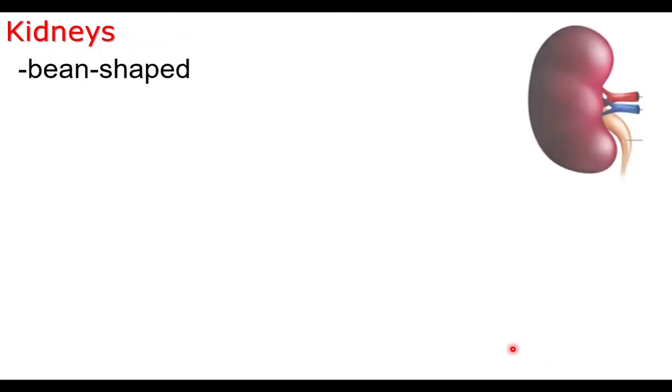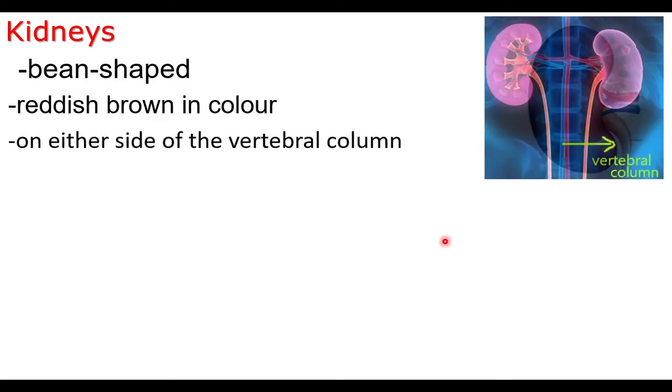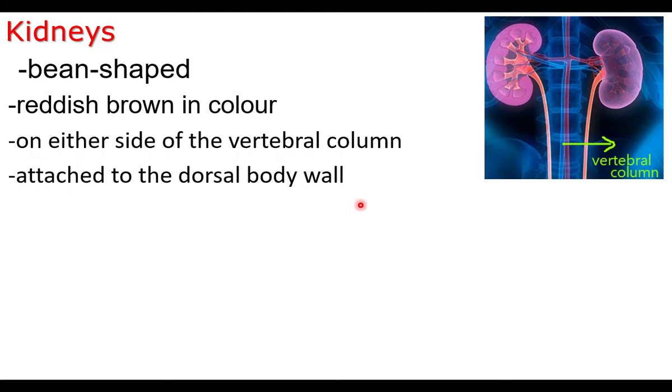Kidneys, we have a pair of kidneys. They are bean-shaped organs. What is the color of the kidney? They are reddish brown in color. Where are the kidneys located? They are located on either side of the vertebral column. This is the vertebral column. Kidneys are placed on the sides of the vertebral column in the abdominal region. They are attached to the dorsal body wall, the back of the body wall. On the backside, the vertebral column, the backbone, is there. On the sides of the backbone, kidneys are attached to the dorsal body wall.